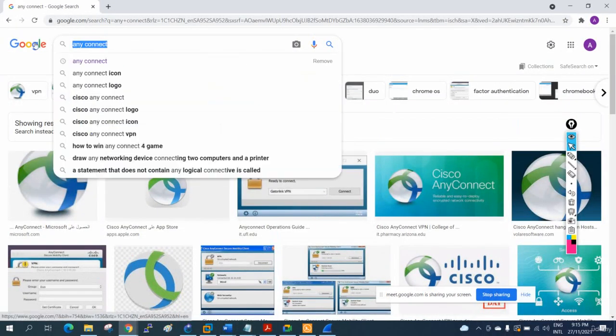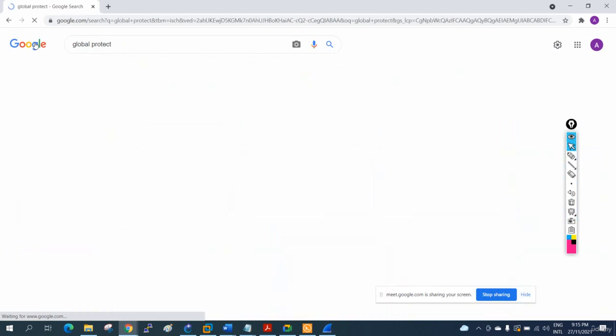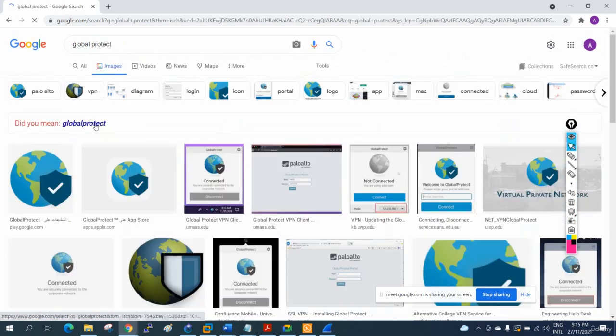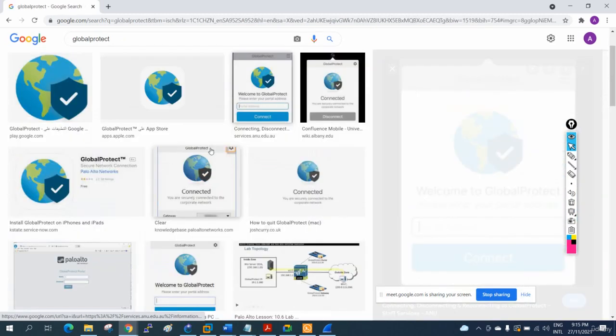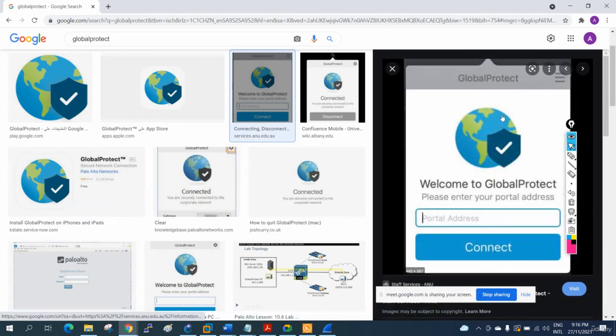And for Palo Alto we have GlobalProtect. Yeah, this is for the Palo Alto firewall. So if in our organization we are using the Palo Alto firewall, then they will give you this GlobalProtect. They will install it on our PC. So we just need to click and put in the details.